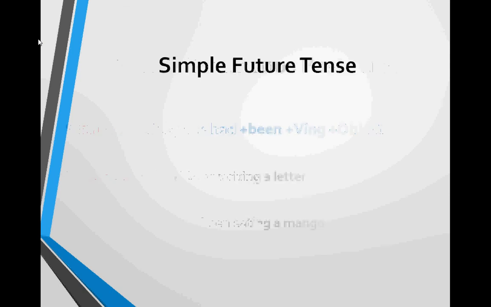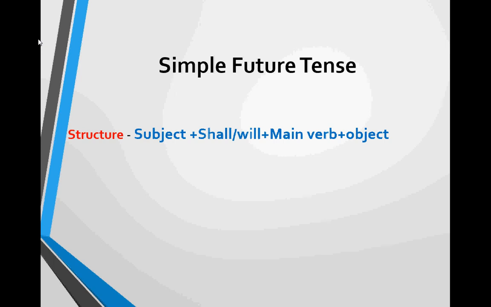Then next is future tense. First type is simple future tense. Structure of simple future tense is subject plus shall or will plus main verb plus object. Example of this tense is I shall write a letter, then second is I shall eat a mango.